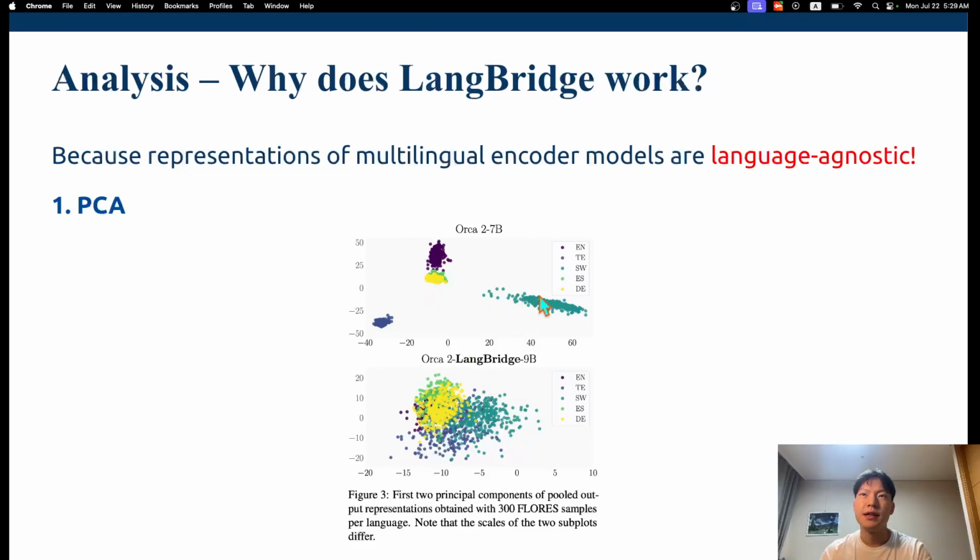One thing to note is that Swahili is written in a Latin script, so it's definitely not a script issue. It's just that the representation in the original base model is so different across high resource and low resource languages. But LangBridge is able to mitigate that. One other thing to note is that the scale of these two subplots is different. So while this cluster looks kind of big, compared to the subplot above, it's actually quite small.